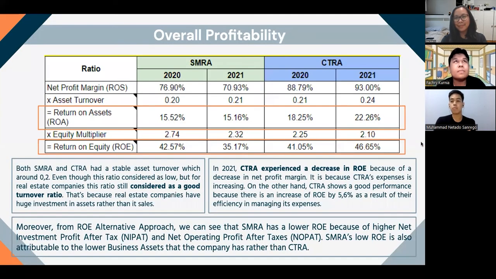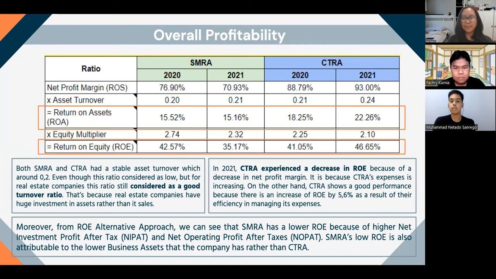So first, I'm going to explain regarding the overall profitability. If we see both the ROA and also ROE from SMRA and also CTRA, we can see that basically both companies have a stable asset turnover, which is both at 0.2. Despite this ratio actually can be considered as low, considering both companies are within the same industry, which is the real estate industry, therefore this number, 0.2, can be categorized as a good turnover ratio.